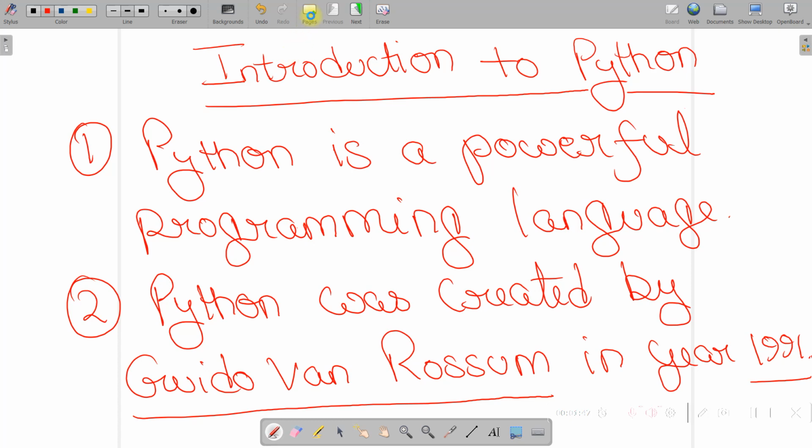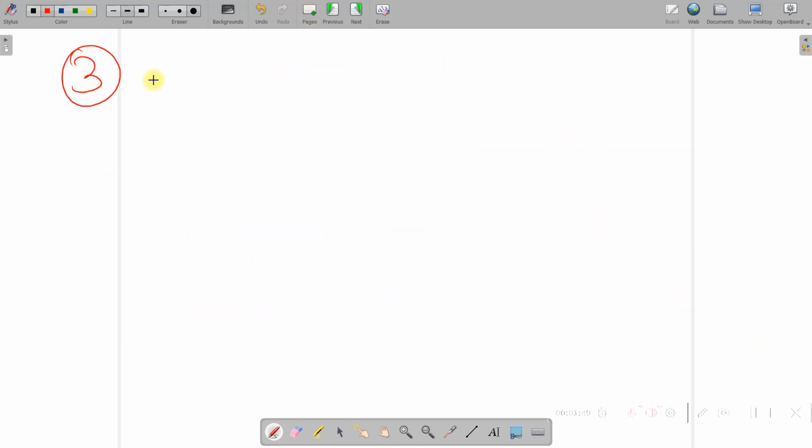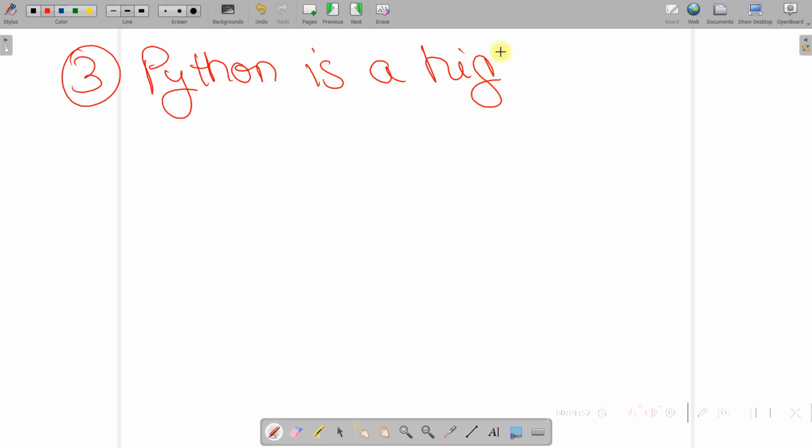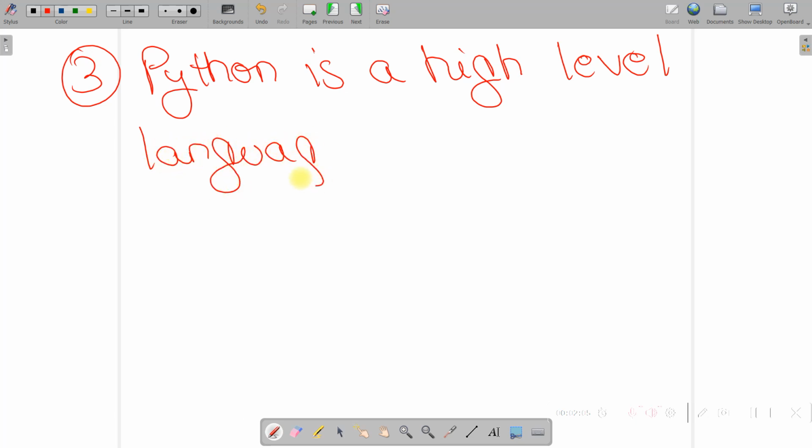Okay, now the third thing about Python is Python is a high level language. Now we have two types of the programming languages available. Okay, first one is low level language and second one is high level language.